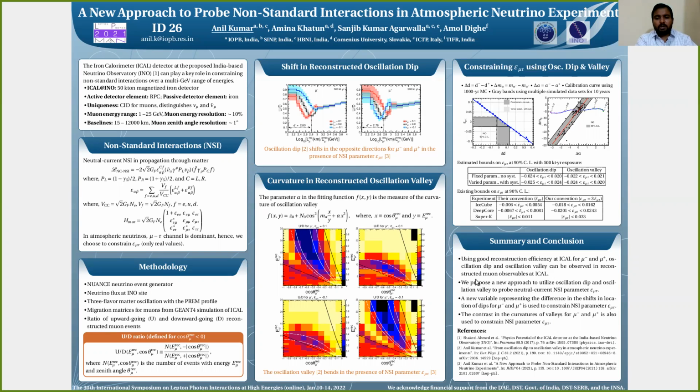Now we conclude: using good reconstruction efficiency at ICAL for mu minus and mu plus, we can reconstruct the oscillation dip and valley. In this work, we have proposed a new approach to probe epsilon mu tau using the oscillation dip and valley. A new variable representing the difference in the location of the dip for mu minus and mu plus is used to constrain epsilon mu tau. In an independent approach, we use the contrast in the curvatures of the oscillation valley for mu minus and mu plus to constrain the NSI parameter epsilon mu tau.